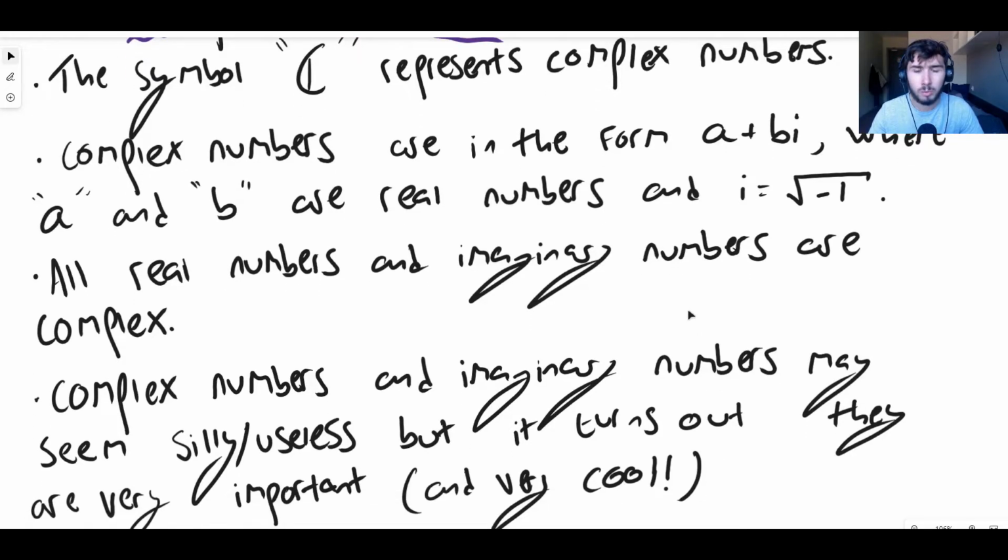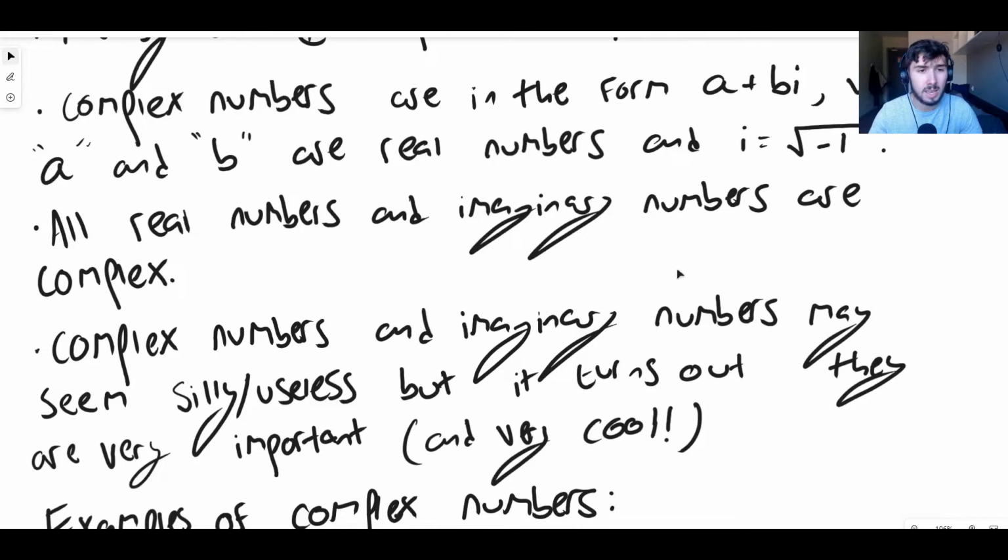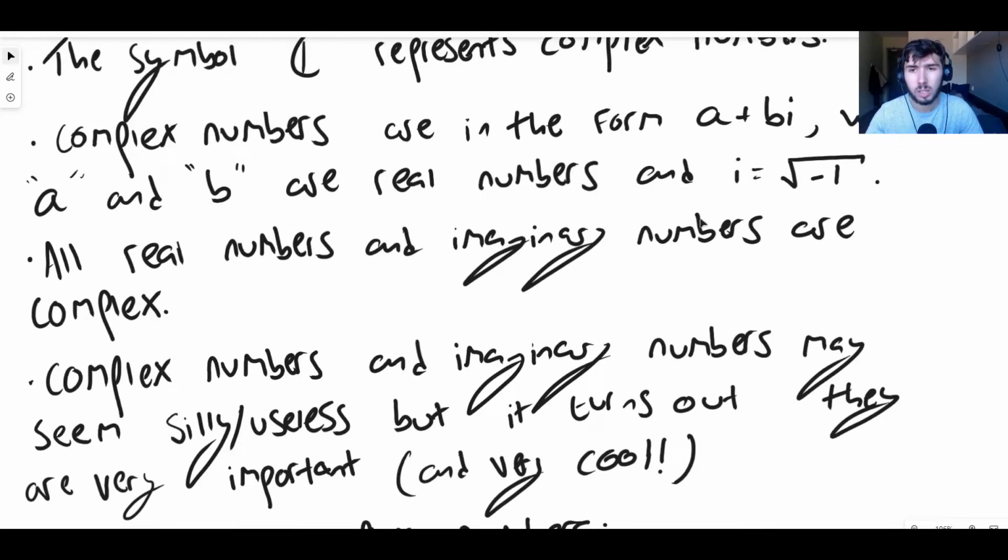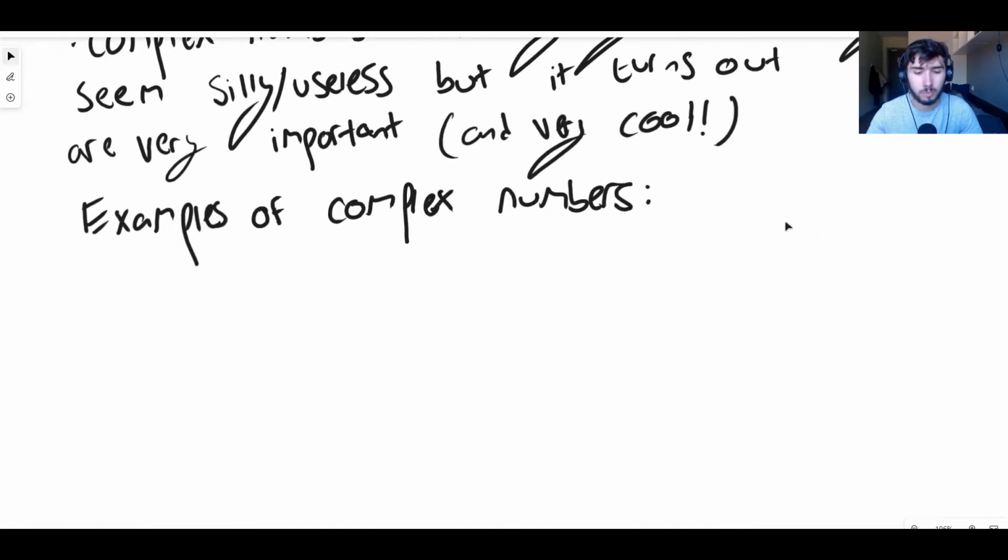So the reason why we write them in A plus BI form, and the reason why we can say that all real numbers are complex and all imaginary numbers are complex, is because if we consider A plus BI, where A and B are reals, if we want an imaginary number, remember our imaginary numbers, let's look at some imaginary numbers. These are also examples of complexes. So let's say like 3i.